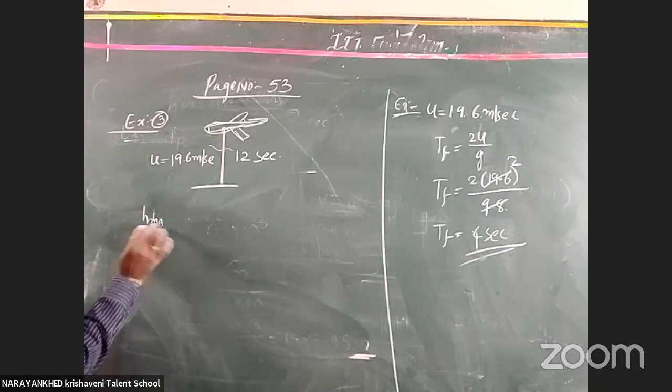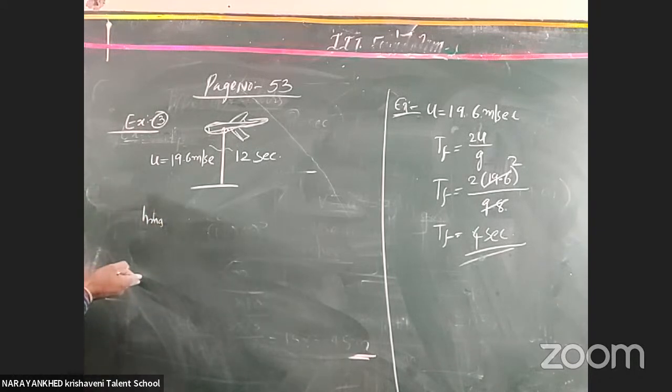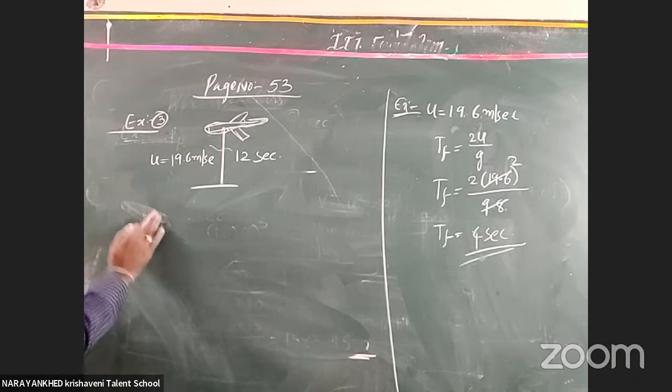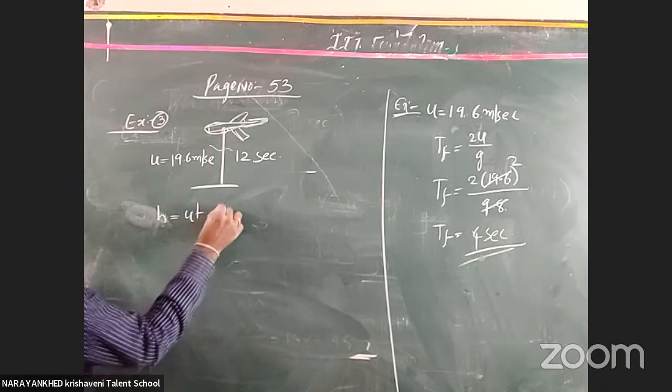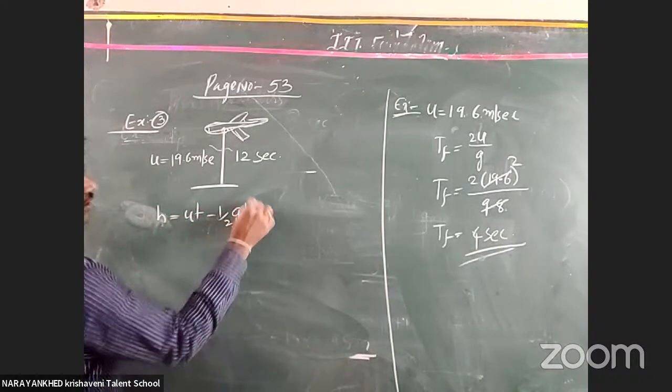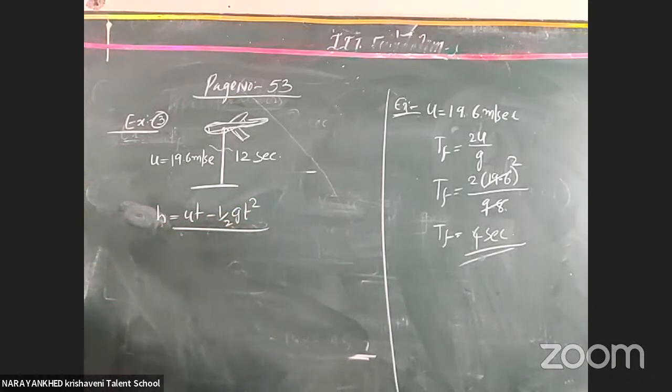Now, whatever formula we can use here, where does H max come from? Somewhat a maximum height only? Yes, exactly, but we can't say it is only the maximum height. Somewhat height is given. So what you require here is h is equal to ut minus half g t square. The h value is the traveling distance of that particular body. That formula you have to use.